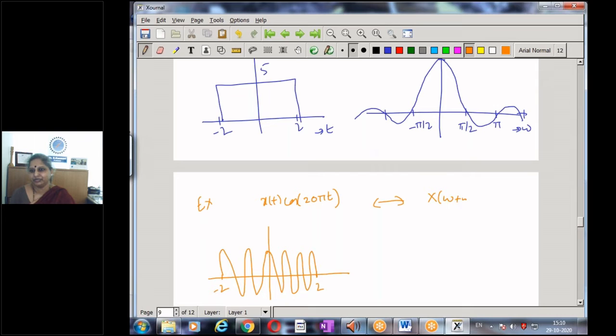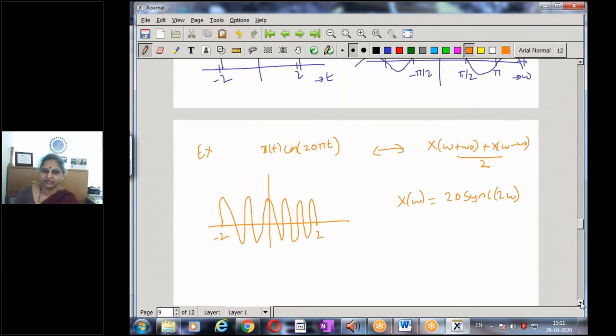It is X of omega plus omega naught plus X of omega minus omega naught, divided by 2. And in this particular example, what is X of omega? 20 sinc 2 omega.